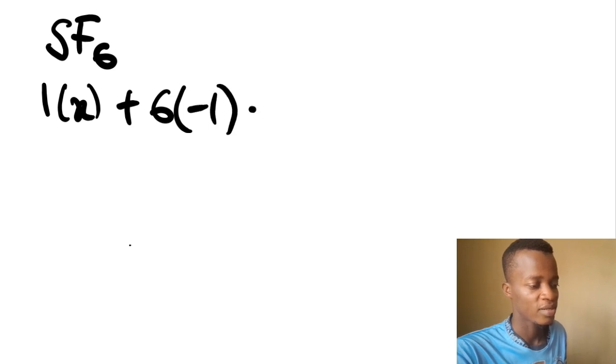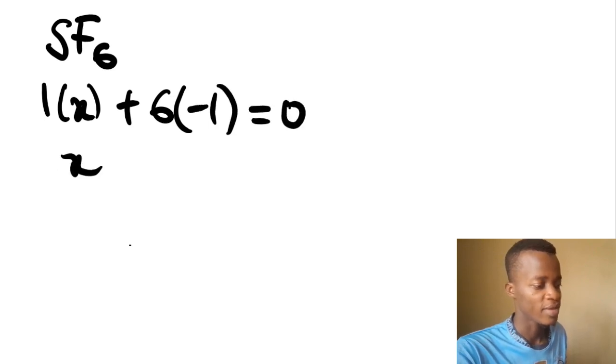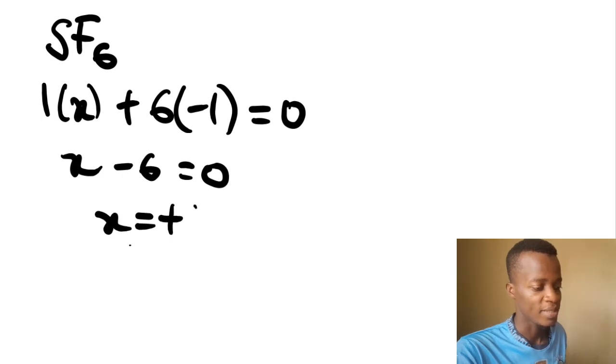Now another example. We solve more examples. SF6 is an example. So we're going to have 1 times x. The 1 is coming from the frequency of this sulfur; if it is 1, we don't write it. Plus 6 times fluorine, which is negative 1, equals 0. So it's x minus 6 equals 0, so S is equal to plus 6.